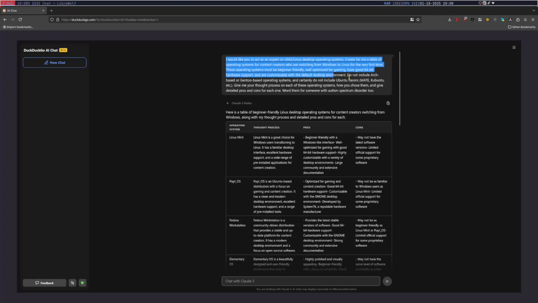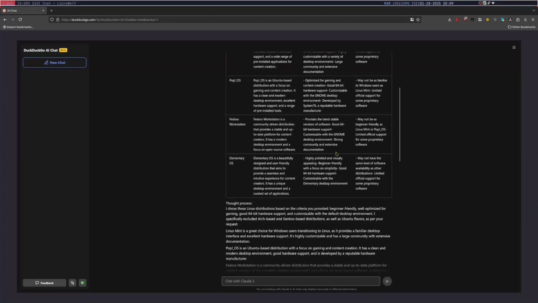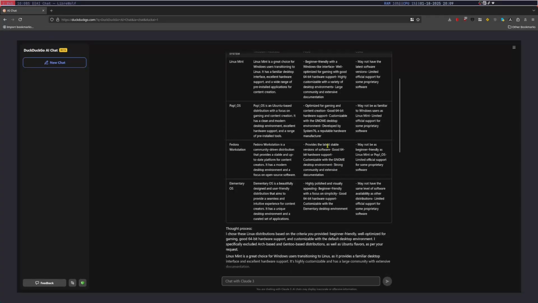I will actually go ahead and copy all of that, and I'll be starting a new chat here soon. Anyway, we have the latest stable versions of software, good 64-bit hardware support, customizable GNOME, you can actually change that, strong community and extensive documentation, may not be as beginner friendly as Mint or Pop, and has limited support for proprietary hardware. And then Elementary.